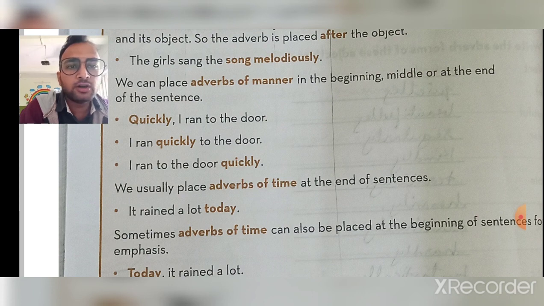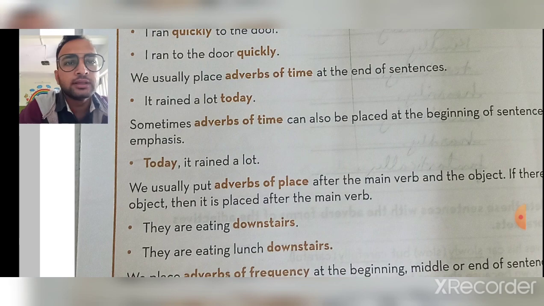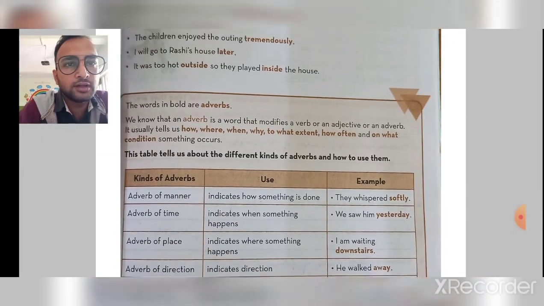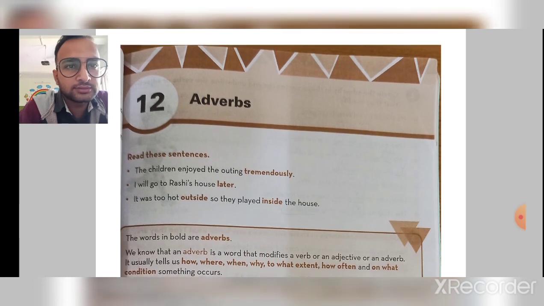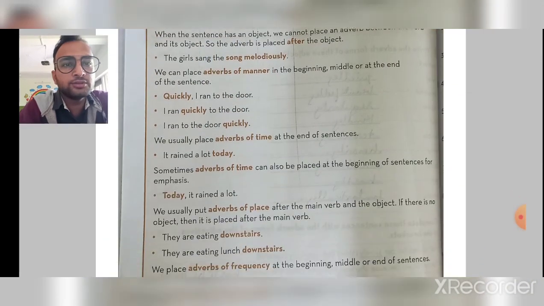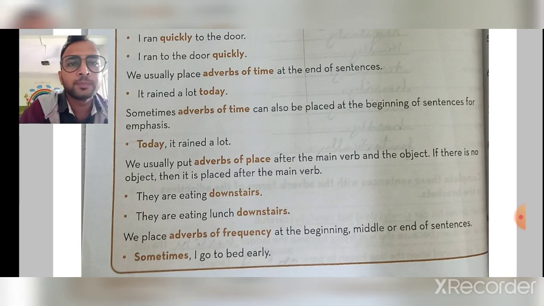It rained a lot today. When you are using an adverb of time, we usually put it at the end of the sentence, like "It rained a lot today," or, in an earlier example, "I will go to Rashi's house later." In that also we have put the adverb of time at the end of the sentence.